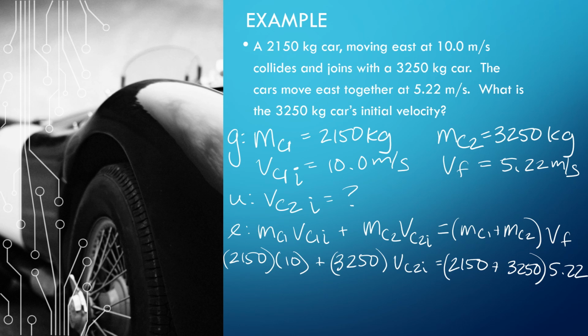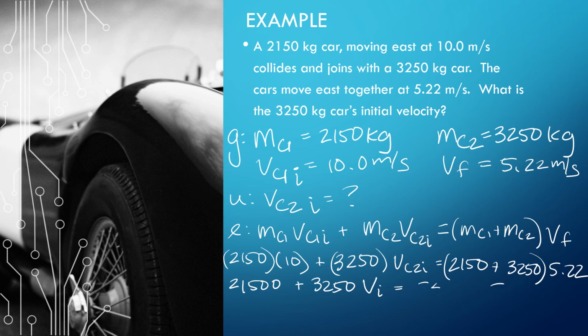Okay, so this is just 21,500 plus 3250 times the velocity now, initial, just to keep it straight in my head. These together, let's see, that's 5,400 times 5.22.